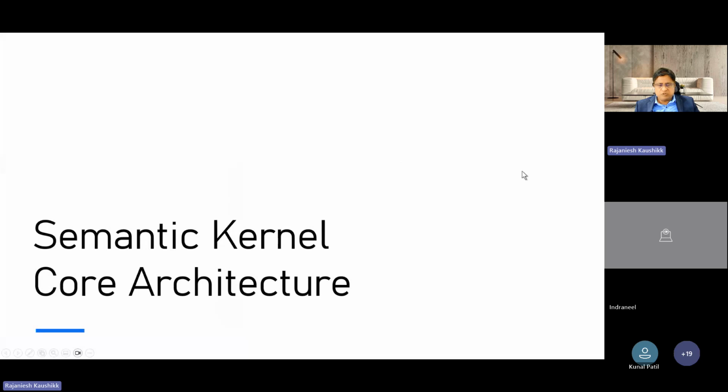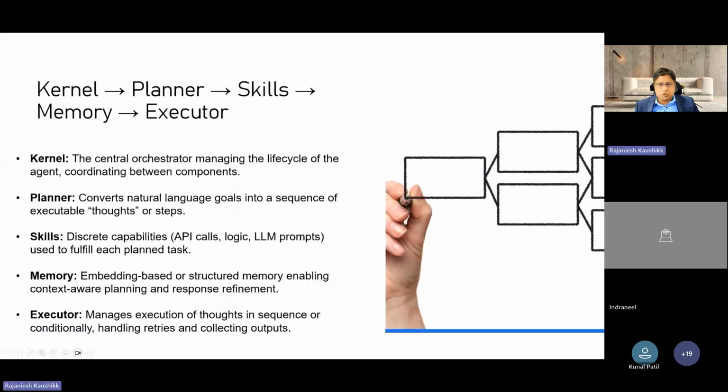Now let's delve deeper into the next stage, understanding the kernel core architecture, because the core kernel architecture is very, very crucial to understand. The kernel is a central orchestrator, which helps you manage the life cycle of the agent and coordinate between multiple agents. The planner is a natural language processor, which converts the natural language goal into a sequence of executable tasks or thoughts or steps, something like LangChain.